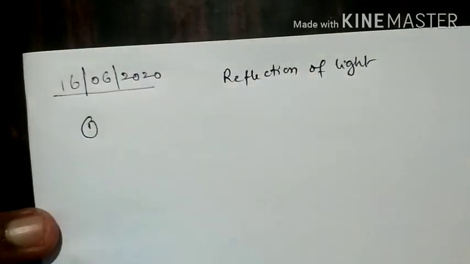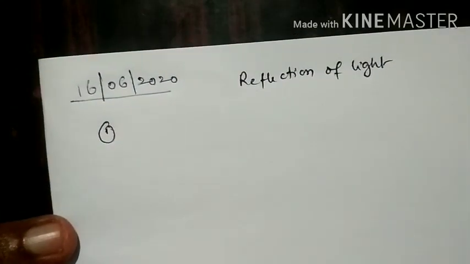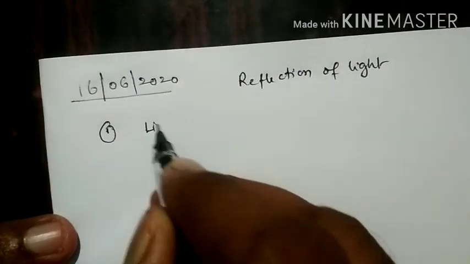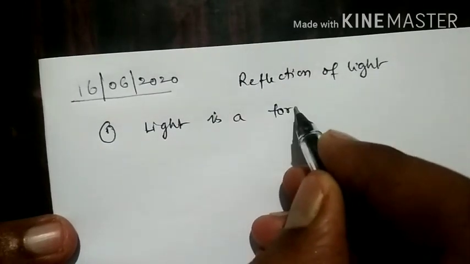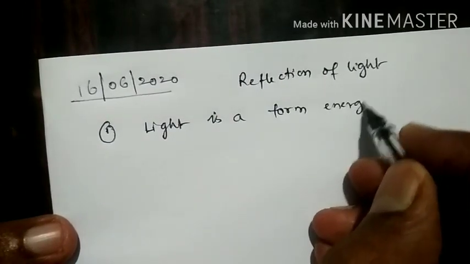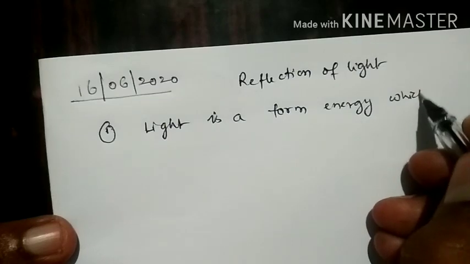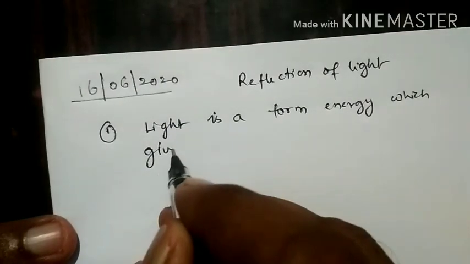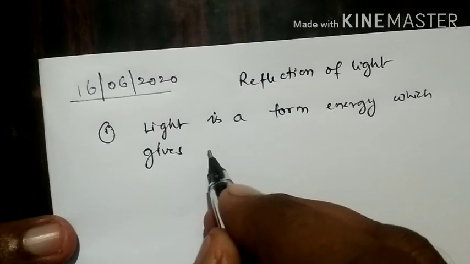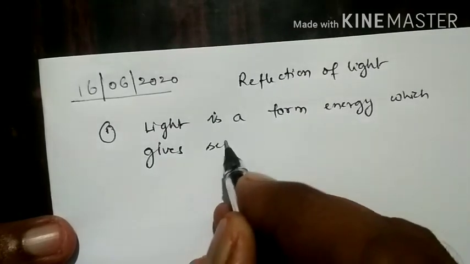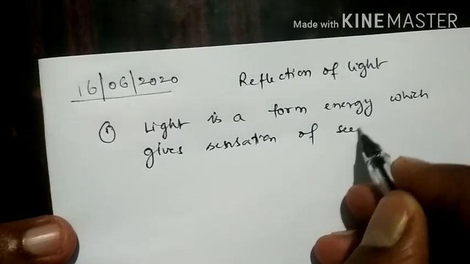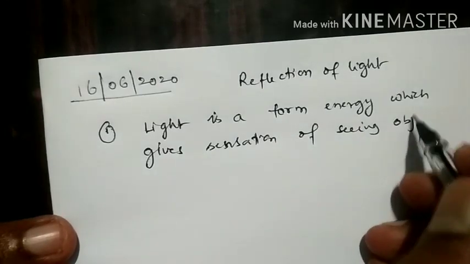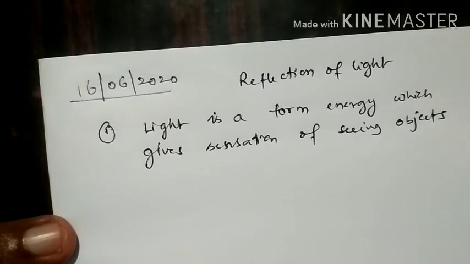So first we consider what is light. Light is a form of energy which gives us sensation of seeing objects. So without light we cannot see the objects.